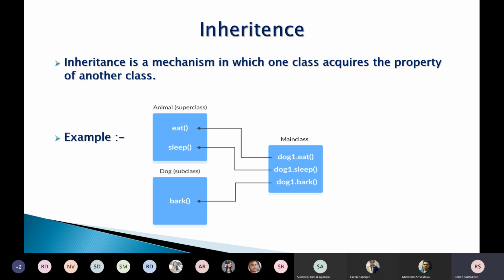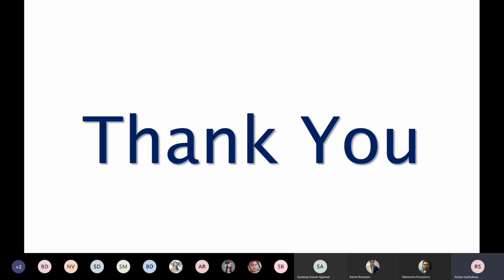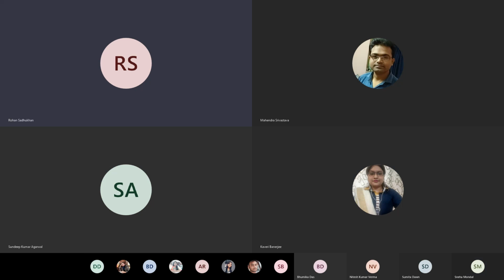So we can easily inherit the properties of the main class into the animal class and the dog class. Thank you. I would like to request Sandeep to proceed further.